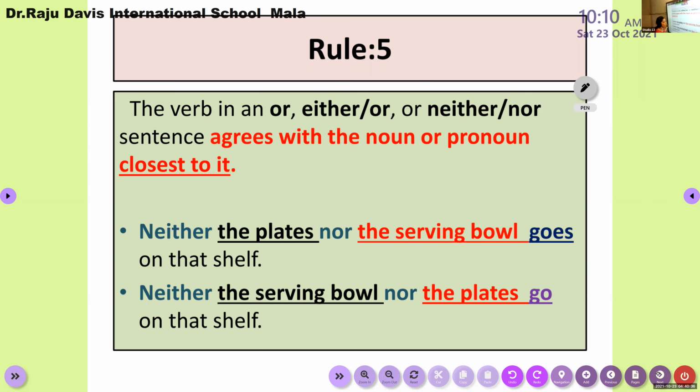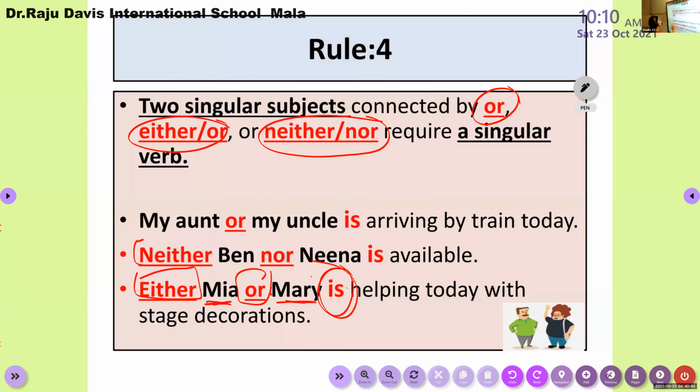I said in rule number 4, two singular subjects, I repeat, two singular subjects connected using either or, neither nor, or, require a singular verb. But suppose one is singular and the other one is plural, then what to do? That is explained here in rule number 5.